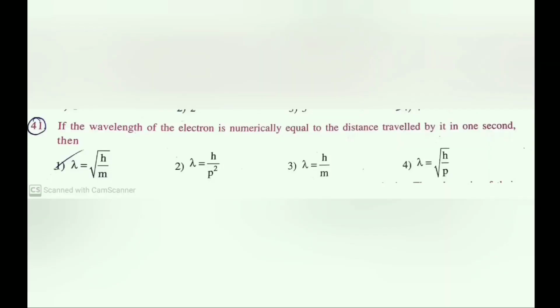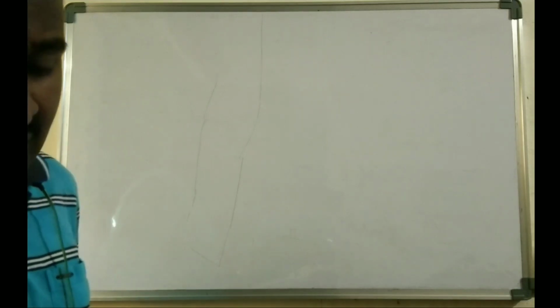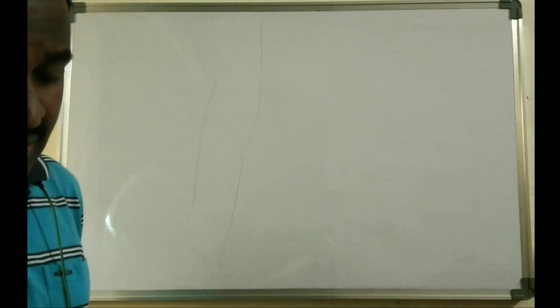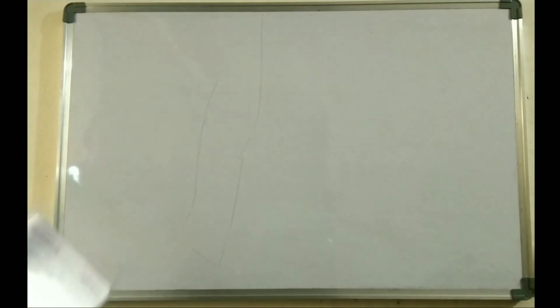Next question: if the wavelength of an electron is numerically equal to the distance travelled by it in 1 second, then what is the relation between lambda, h and m? Here, velocity equals distance by time.